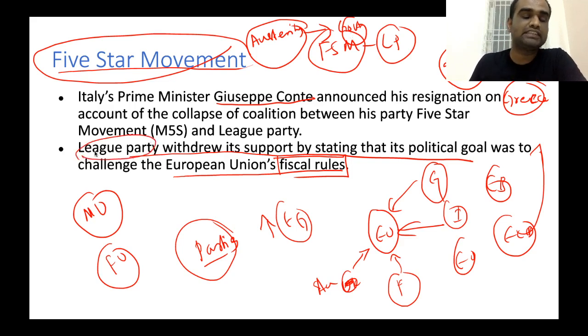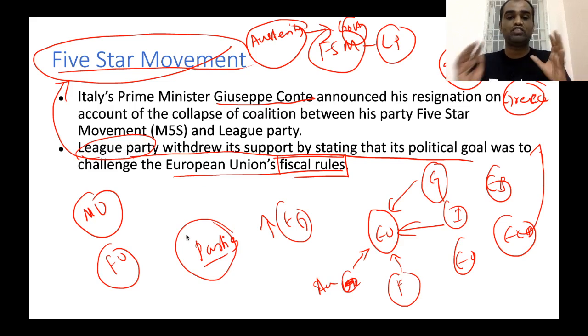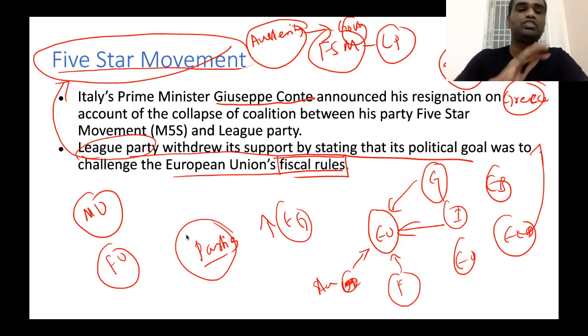Now, the League Party recently broke away from the coalition with the five-star movement, citing that they wanted to effectively challenge the fiscal rules of the European Union, but they could not do so based on the coalition with the five-star movement. Clear? So that's the gist of this breakdown in the coalition between the five-star movement and the League Party.